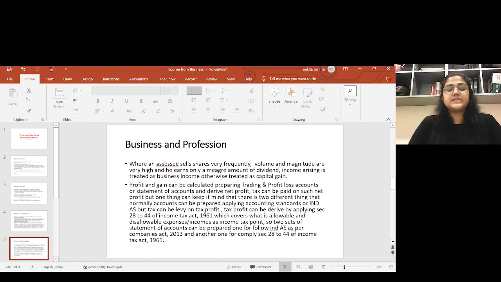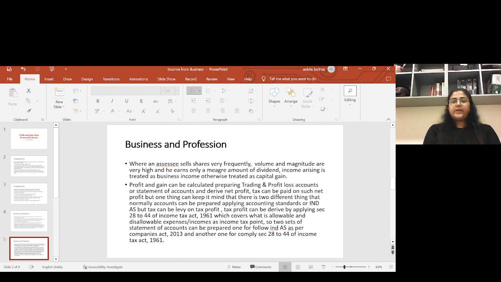Next, profit and gain can be calculated by preparing the trading and P&L accounts or statement of accounts to derive net profit. Generally, when we prepare the balance sheet and the trading and P&L account, we receive net profit.